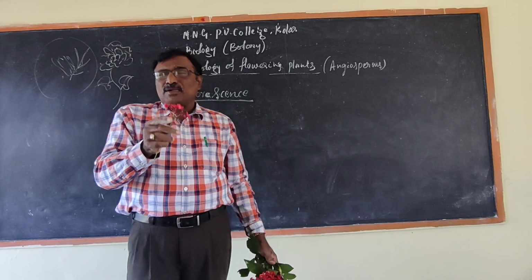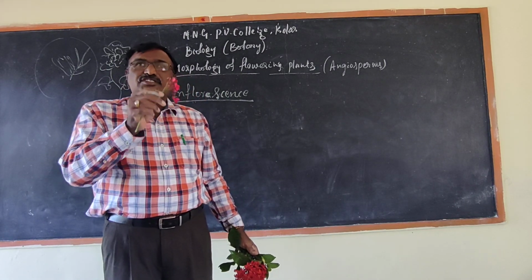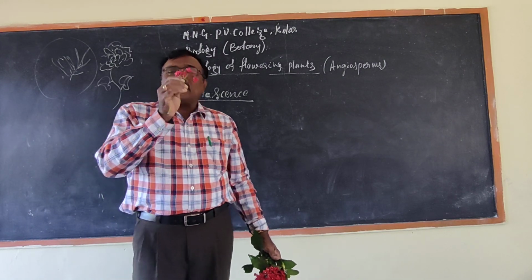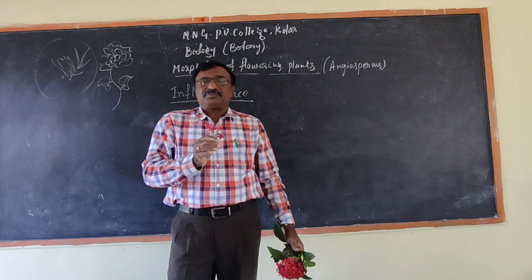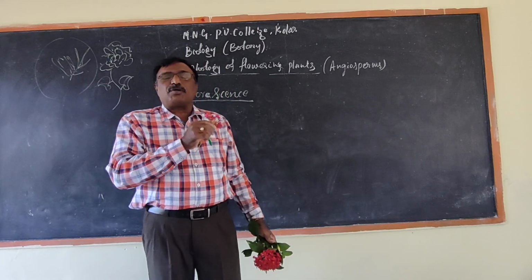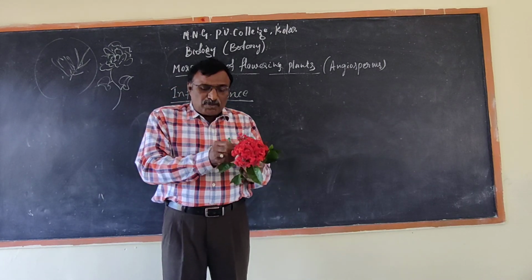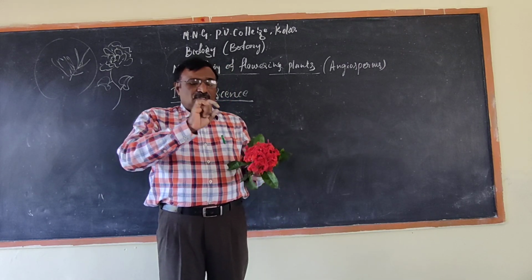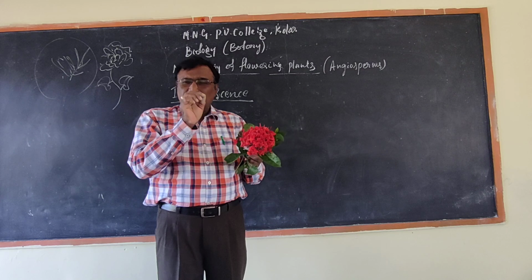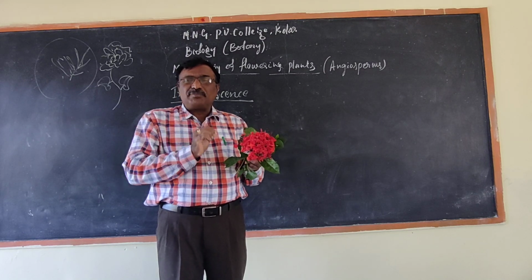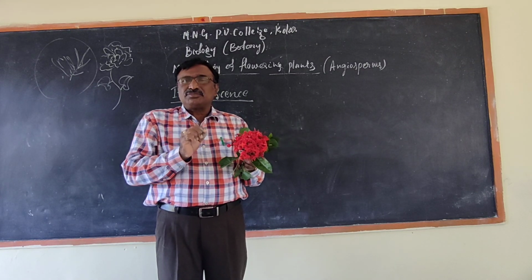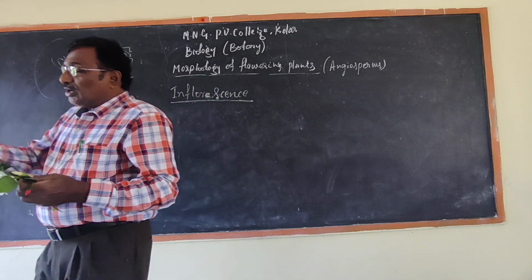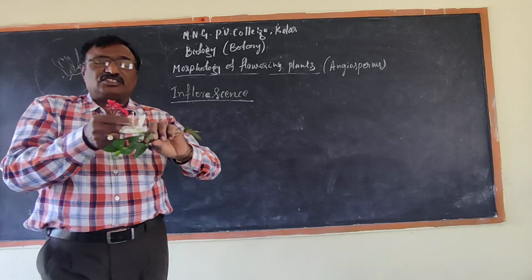The types of inflorescence are divided based on the floral parts of the flower, commonly named sepals, petals, androecium, gynoecium, and in the androecium, the anthers. This is the anthers.